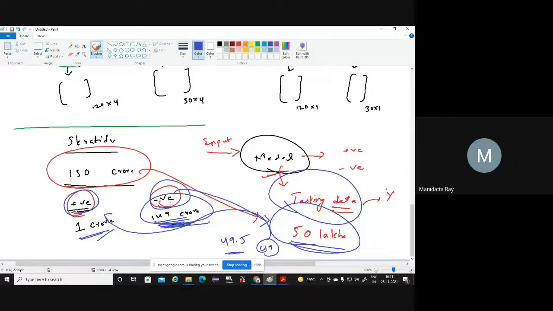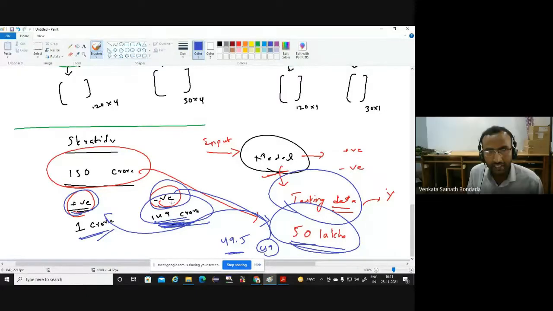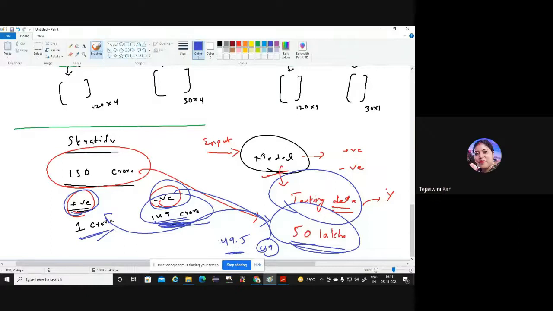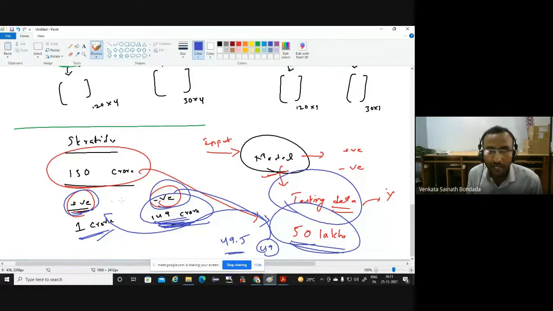So to get equal data from different varieties, we are using that. So this is balancing. 49.5 might be here and 0.5 might be here. And then whatever performance measure you compute based on this may not be meaningful. So we are choosing that: I want 25 lakhs from positive and 25 lakhs from negative.